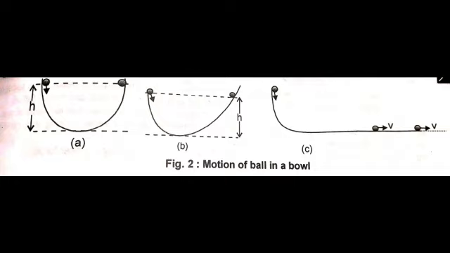Thus, we conclude that if unbalanced forces do not act on a body, the body will either remain at rest or will move with uniform velocity. It will remain unaccelerated. And this becomes the basis for Newton's first law of motion.